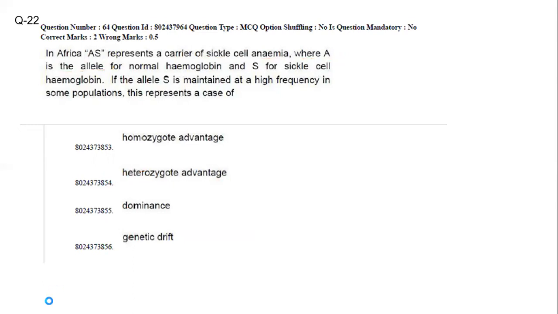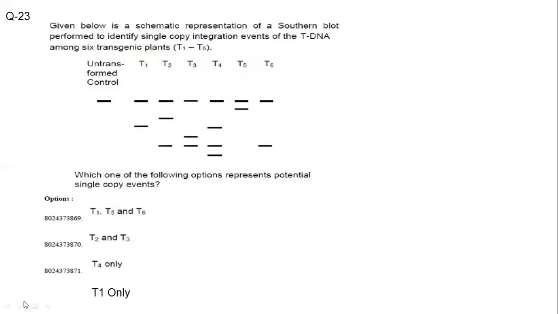Now question 23. Given below is a schematic representation of a Southern blot performed to identify single copy integration events of the T-DNA among 6 transgenic plants. Now, these are control bands present in all, so you don't have to look at those. So these are control bands.